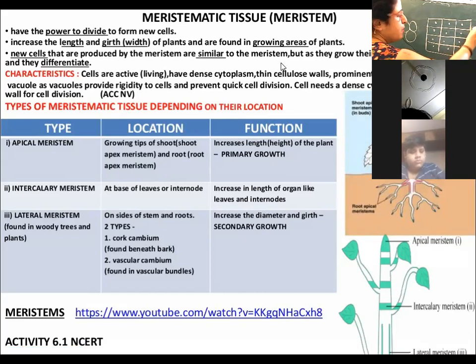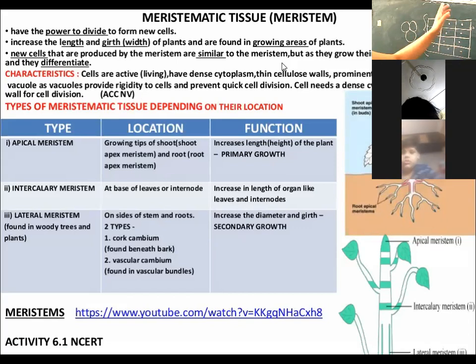These cells will be called meristematic cells, and together they will be called meristematic tissue. Okay. So they are compactly arranged. The cells of meristematic tissue are compactly arranged without any space, without any intercellular space. There is no intercellular space.